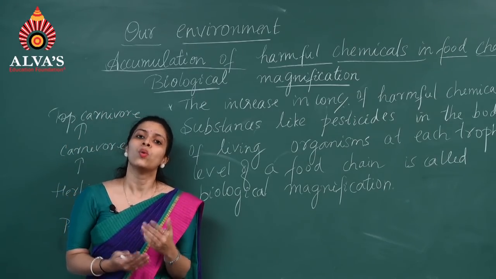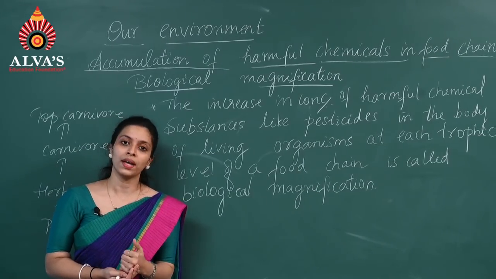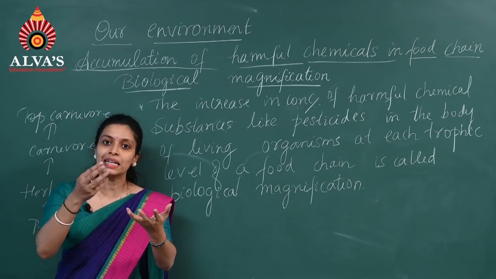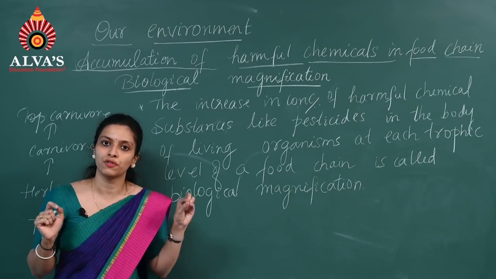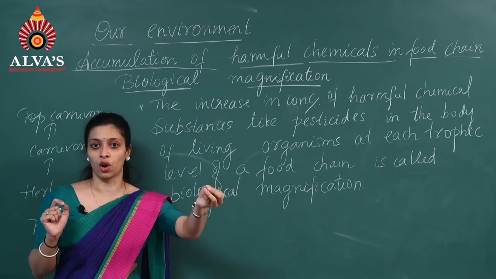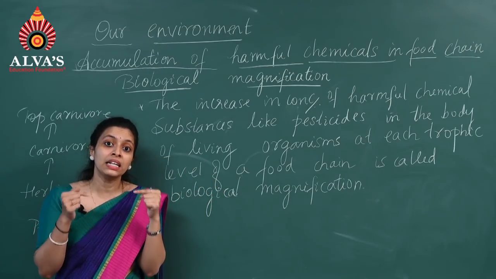As I told you, we consume a lot of pesticides and insecticides nowadays. It's not purposely, but automatically they get into our food chain. When they grow different kinds of crops, they add those pesticides. When we eat that crop, it is transferred to our body and accumulated in our body.